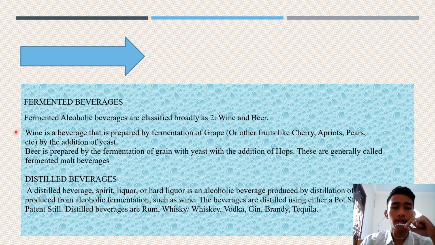And then there is distilled beverage. Distilled beverage, spirit, liqueur or hard liquor is an alcoholic beverage produced by distillation of a mixture produced from alcoholic fermentation, such as wine. The beverages are distilled using either a pot still or a patent still. Distilled beverages are rum, whiskey, vodka, gin, brandy, and tequila.